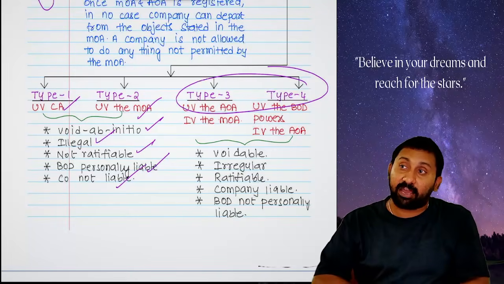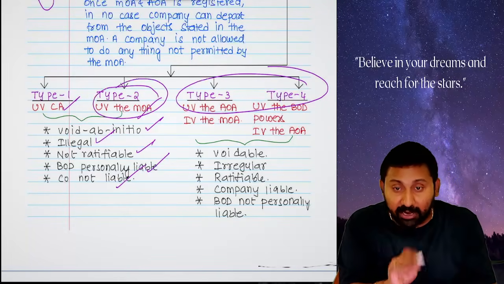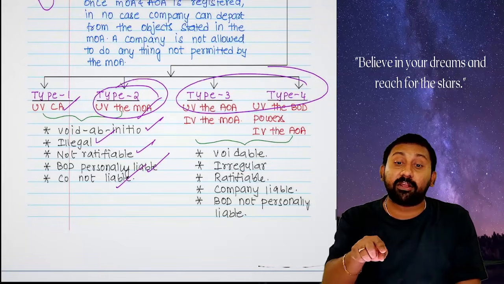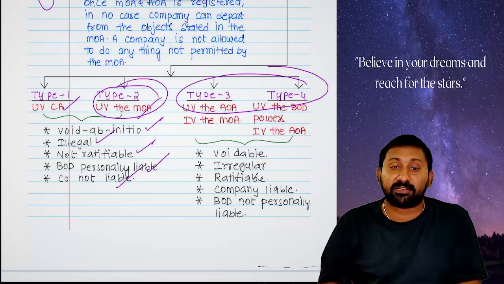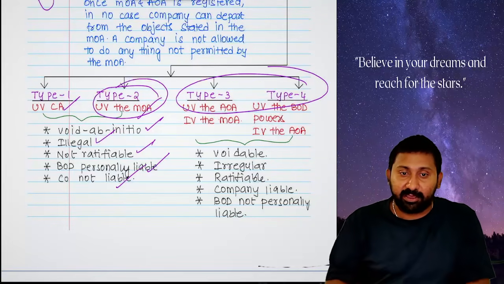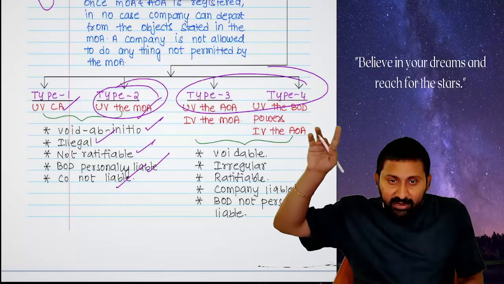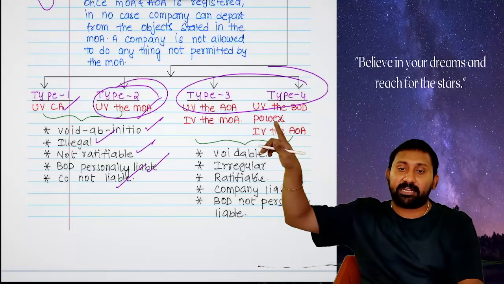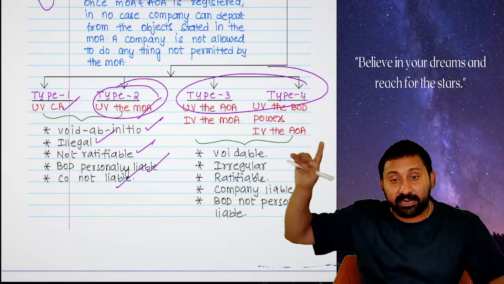Beyond the AOA I have done, but it is within the memorandum only. The company can take a loan as per the MOA, but before taking the loan as per the articles, you should pass a shareholders' resolution. That I didn't do. Means you didn't do as per the AOA, but you have done as per the MOA. Or you have done as per the AOA, but the board cannot do it directly, but the board has done. It is ultra vires the board's powers, but intra vires the AOA.